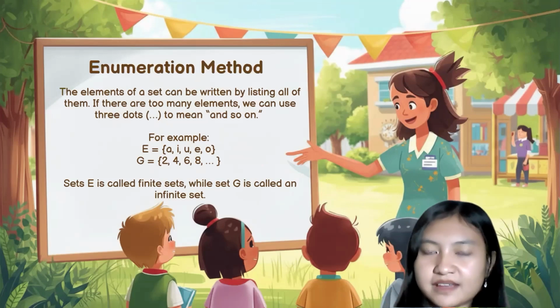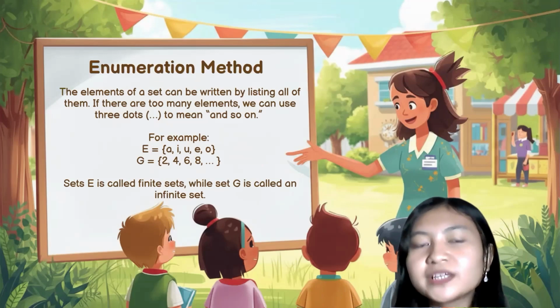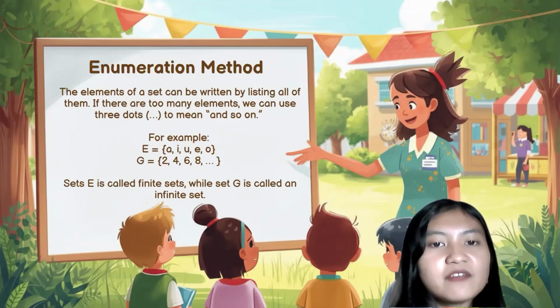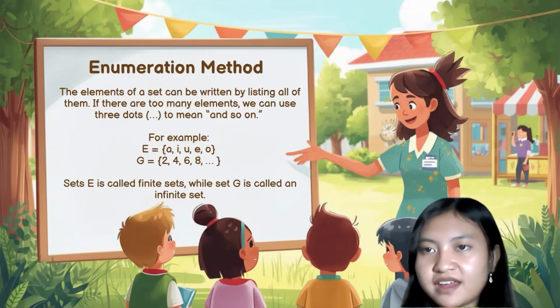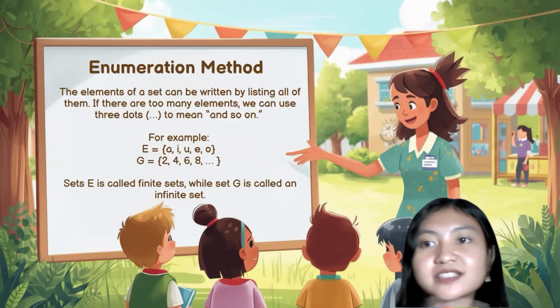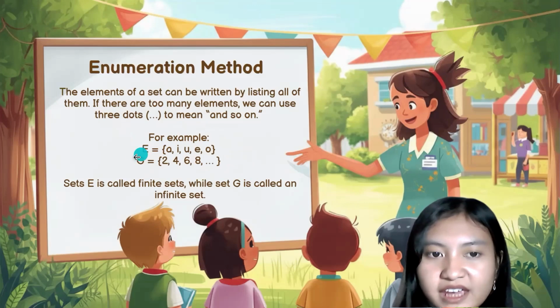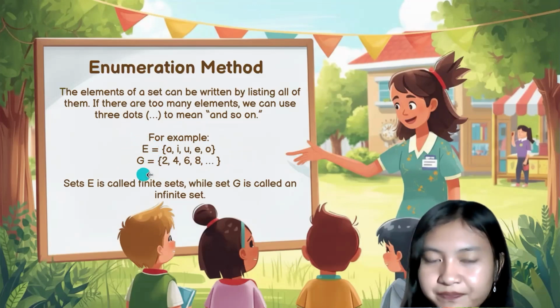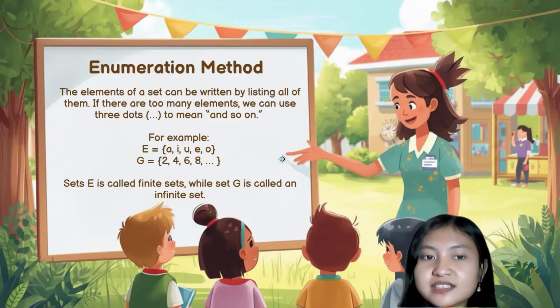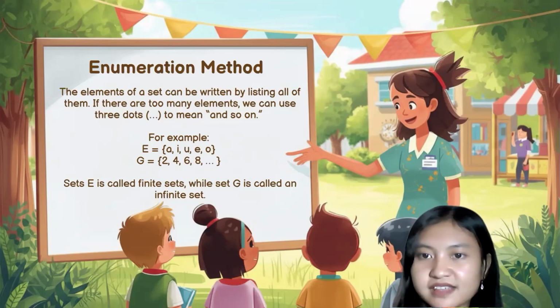Different from the descriptive method, enumeration is where we list all the elements. But whenever there are too many elements, we can use three dots, which means and so on. We can see the example here. We have set E and also set G. Set E is called a finite set because the elements in the set are bounded, and we can easily know the cardinality of the set.